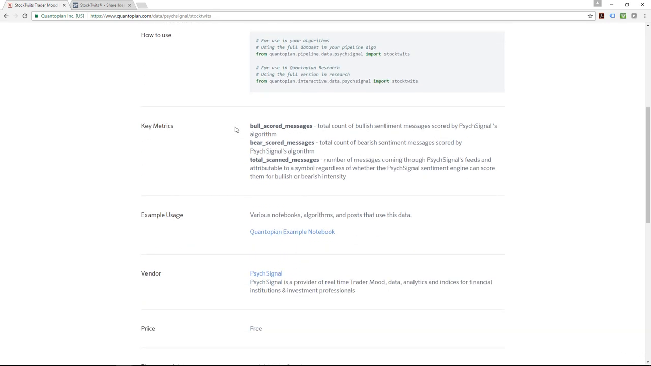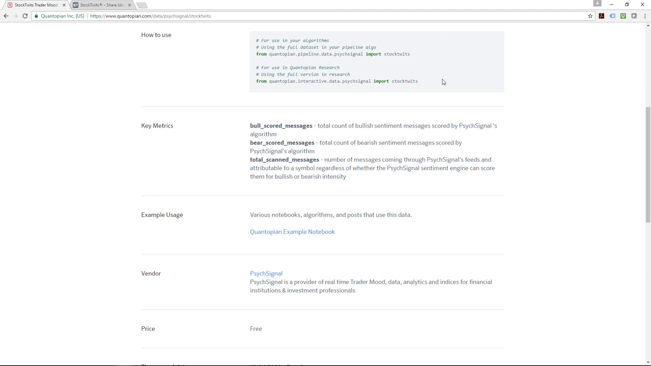So how do you use this? There are actually two ways to import this library. If you are using the pipeline within the actual backtester or IDE itself, this is the line that you use: from quantopian.pipeline.data.psychsignal import stocktwits. But if you are in the actual Quantopian research platform, you use this: from quantopian.interactive.data.psychsignal import stocktwits. The difference is the word pipeline and interactive. So just be careful which one you use in which environment, because it does matter.